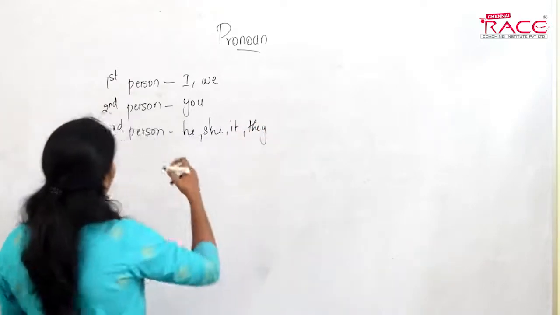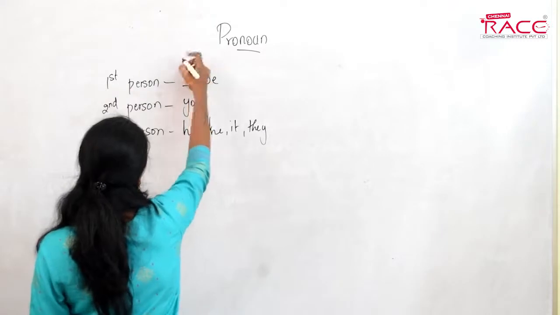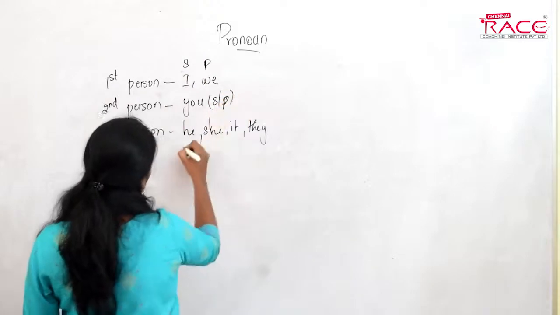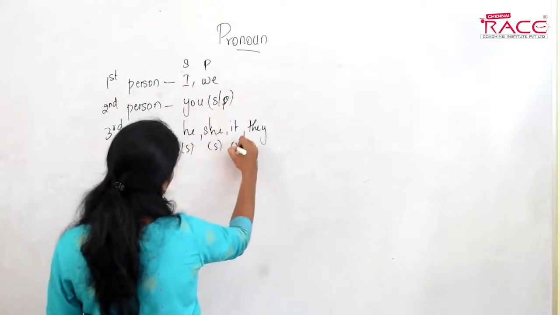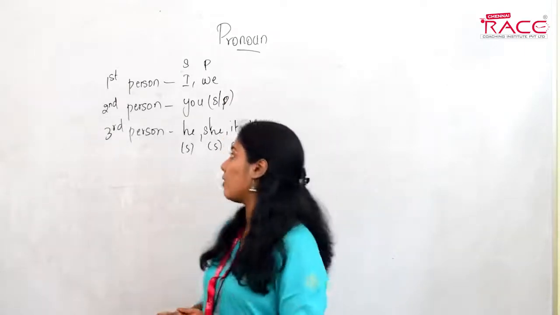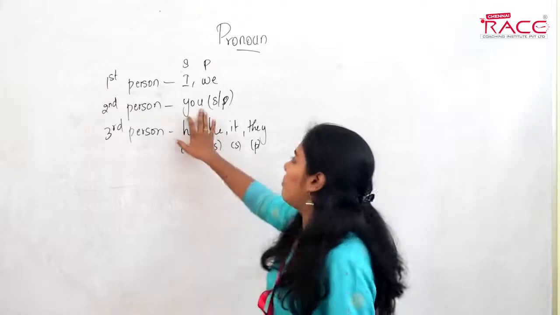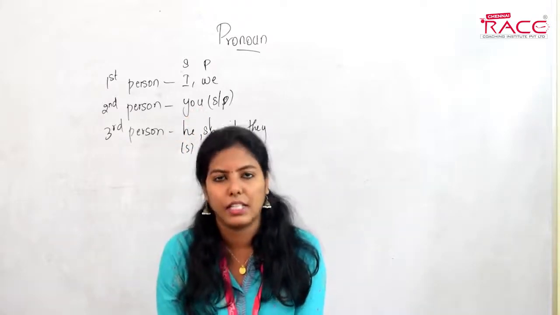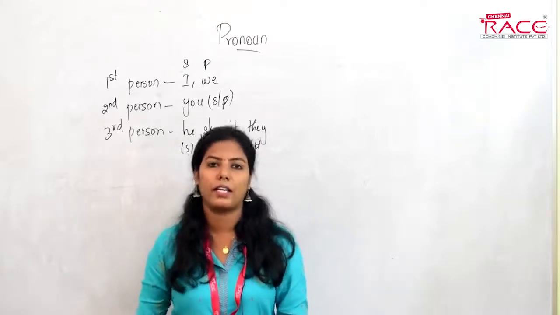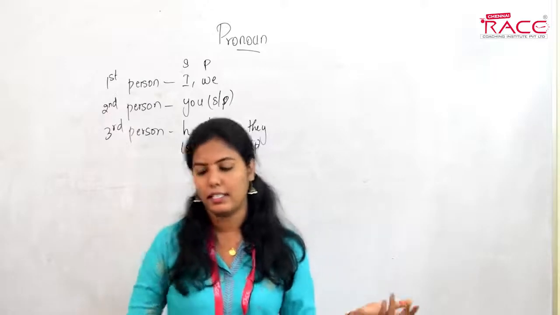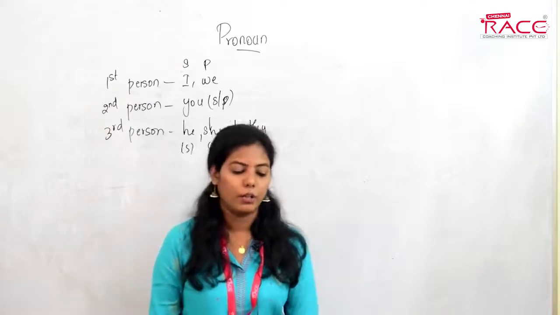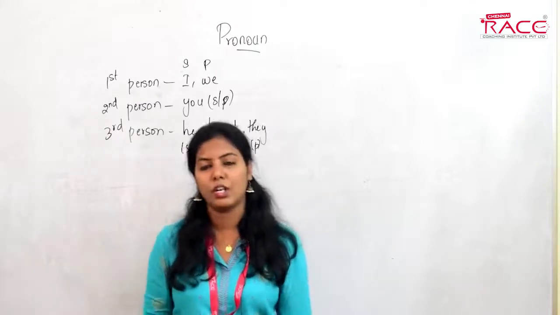Now I'll tell you. I is singular, we is plural. You is used as singular as well as plural. He is singular, she is singular, it is singular, they is plural. So we have you, which is used for both. In some sentences we may get confused whether it should be considered singular or plural.